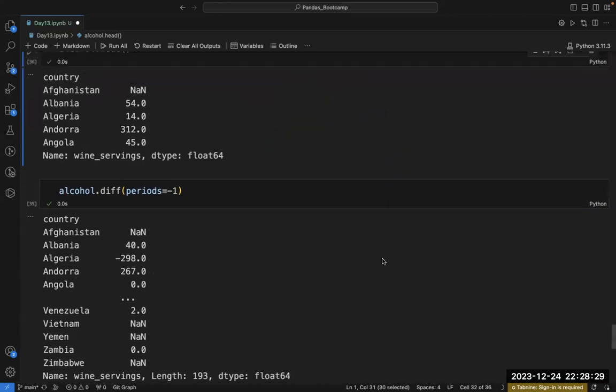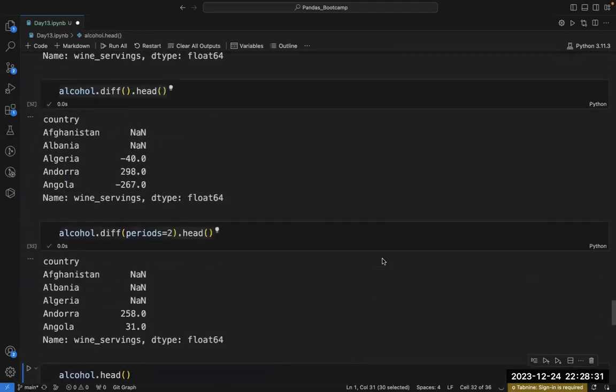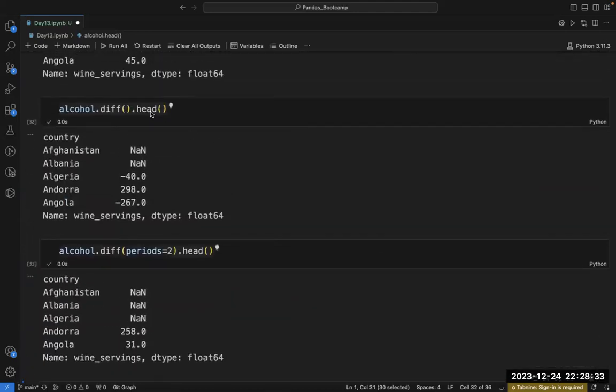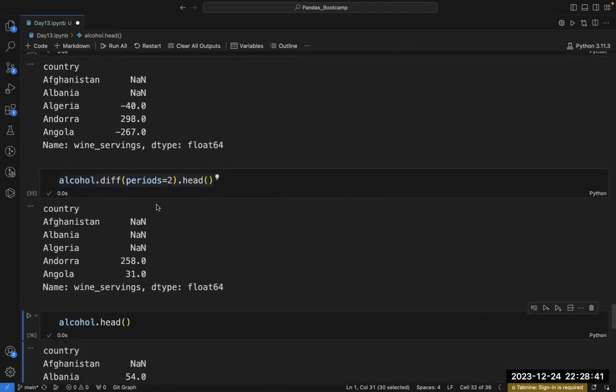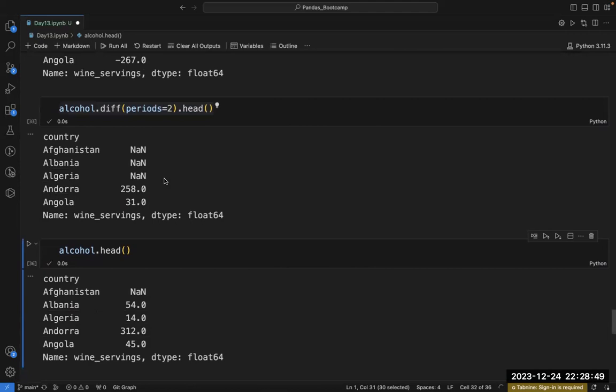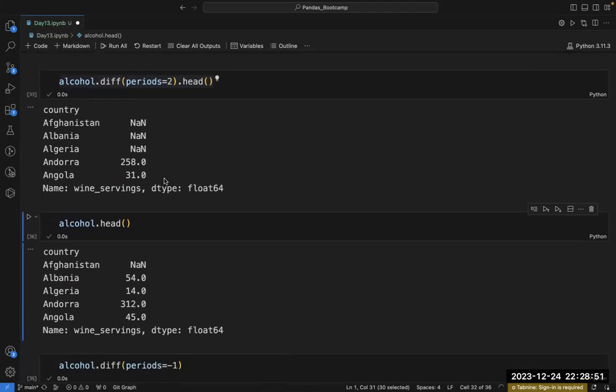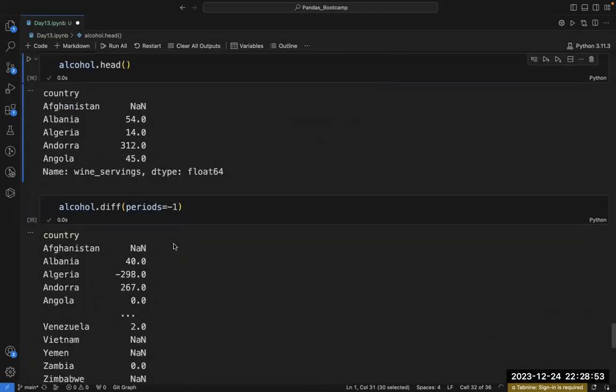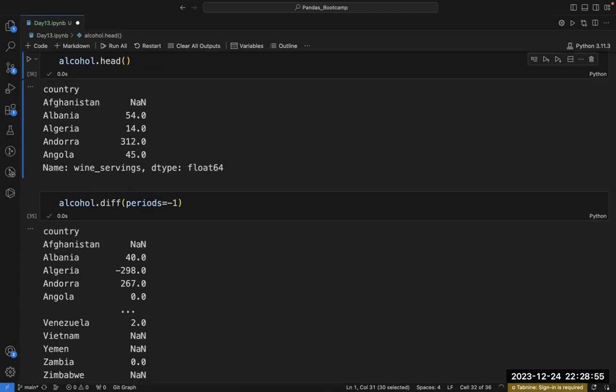So these are the parameters I have discussed. With diff, by default my parameter is set to 1. If I want to change it, I have to use this period, which is also called lag, and I can change the period. If I want to reverse it, I simply write period is equal to -1.